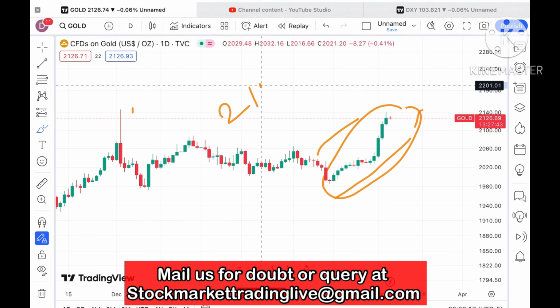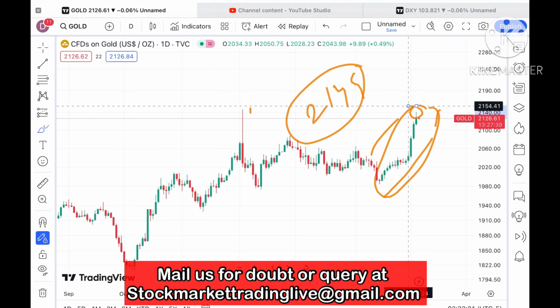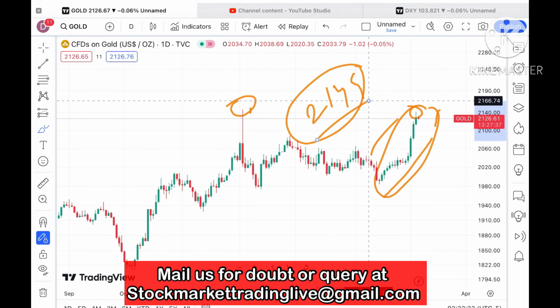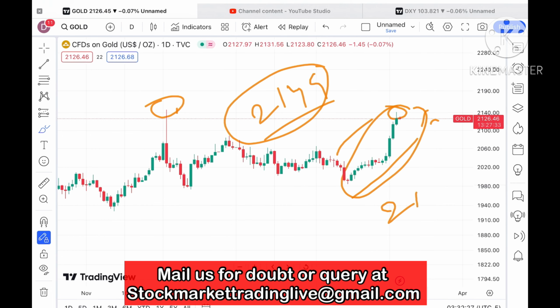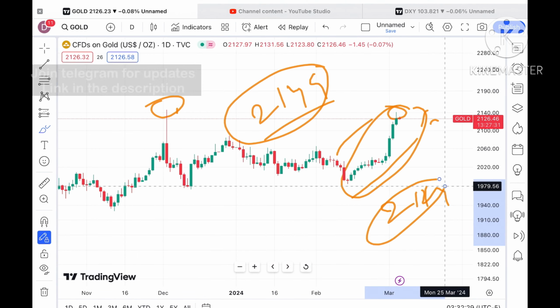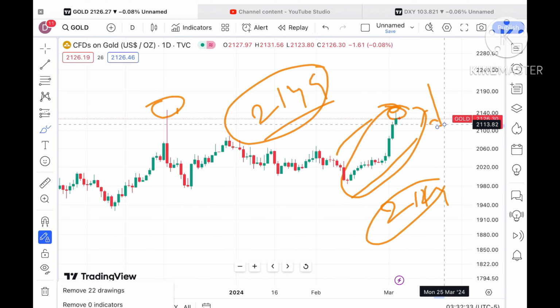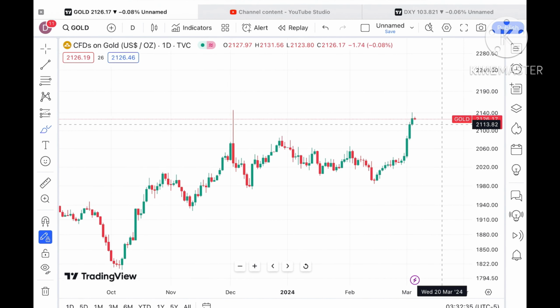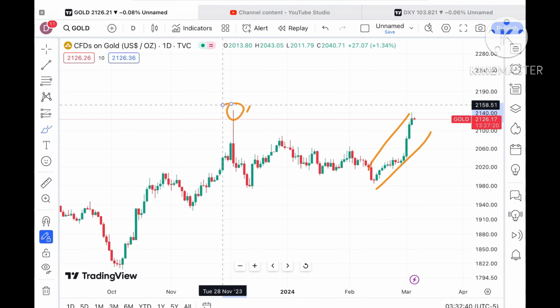It has already made a high of around $2142. We can see at this level that the all-time high is around 2149, and the chances were very high that it could touch that level, but it didn't sustain, and we have seen a fall, and this fall has moved towards a level of around 2124. That is where the people who entered at this level might have lost their trade.